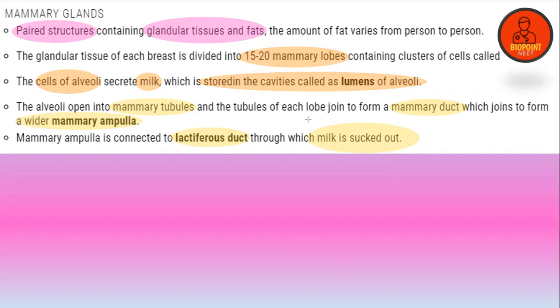So these highlighted points are very, very important. This is 11 MCQs we have discussed in this particular slide.